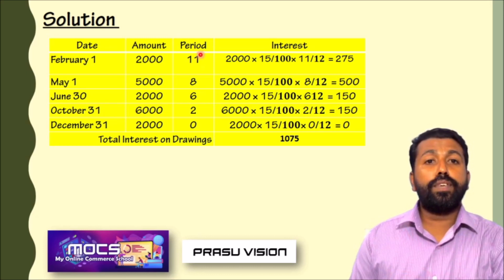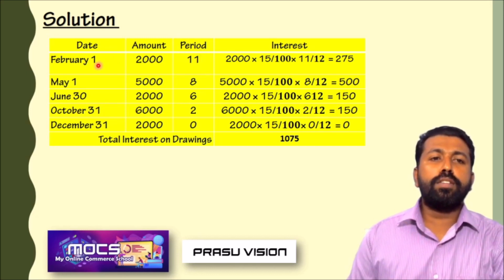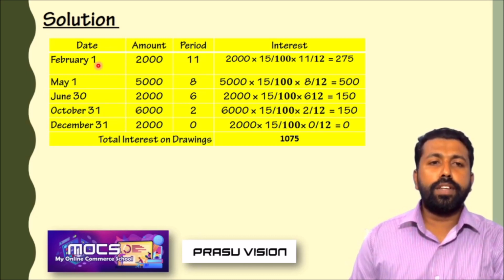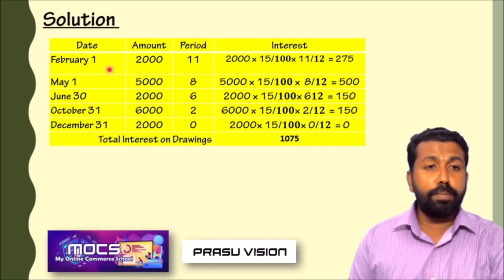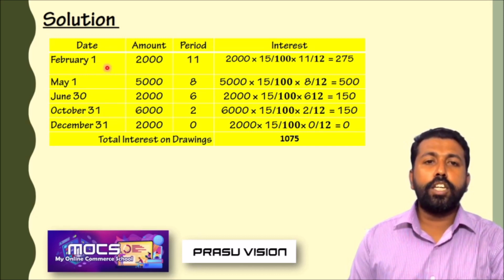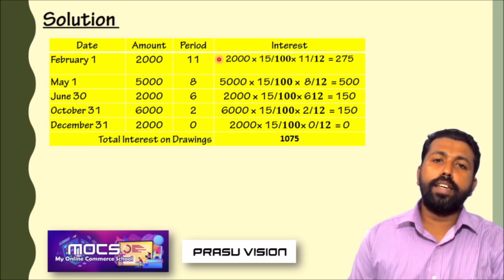Period for which, from which date up to which date, or from which month up to which month, that will give you the answer. So, the first drawing is made on February 1st. What is the remaining number of months in that accounting year? 1st January to 31st December is the accounting year. Here the drawing is made on 1st February. So, from 1st February to December, 11 months are there.